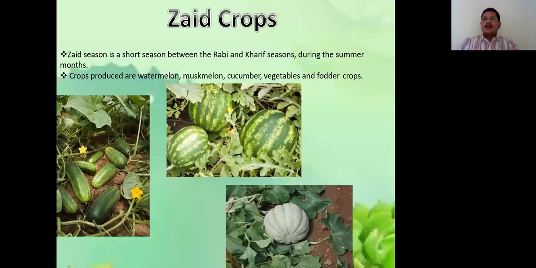Zaid is the time period which has a gap between the Kharif and Rabi season. It's a short span of time. So that's why smaller crops are grown where the output or the harvesting is early. So Zaid season is a short season between Rabi and Kharif during summer months. Crops produced are watermelon, muskmelon, cucumber, vegetables and fodder crops.